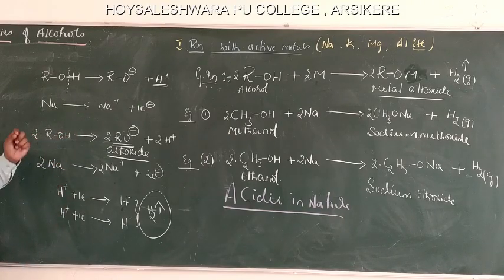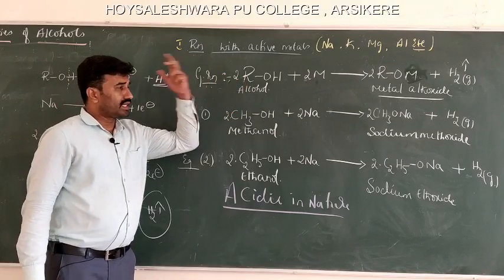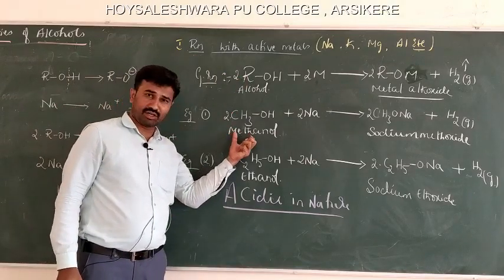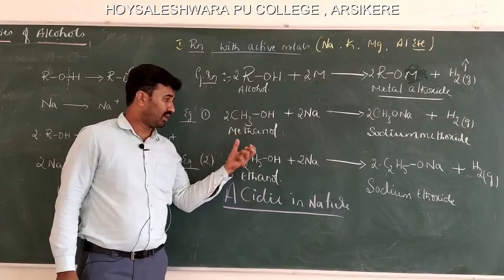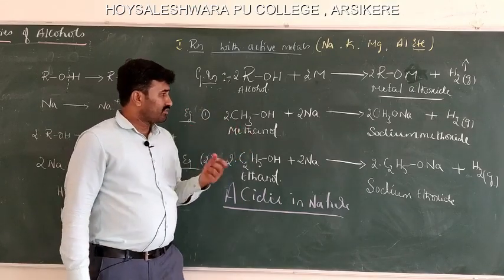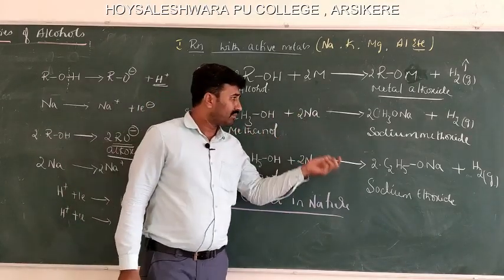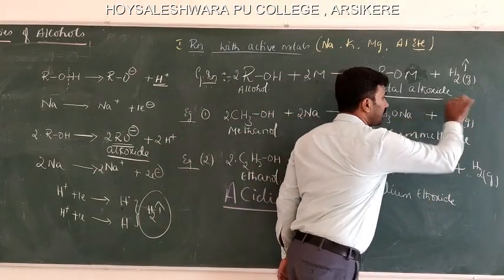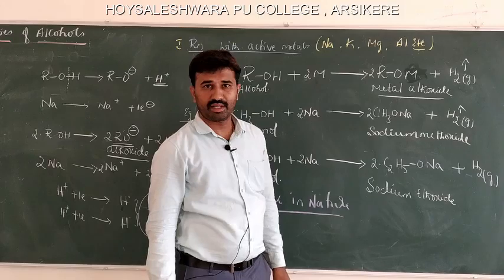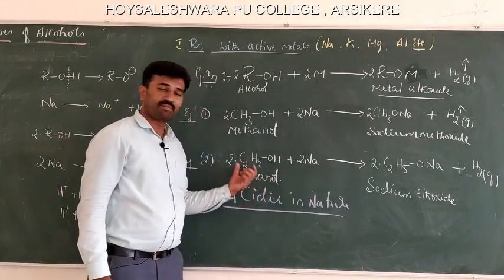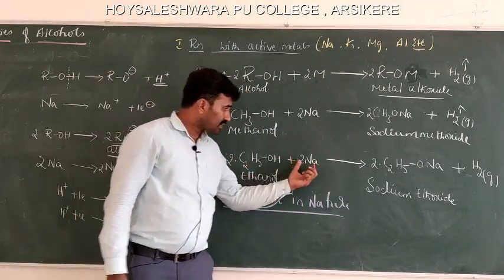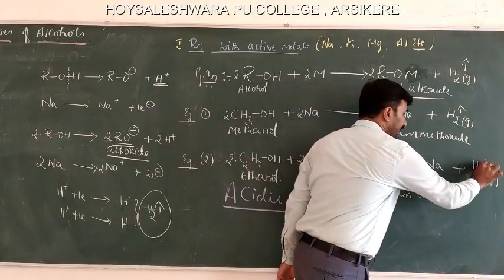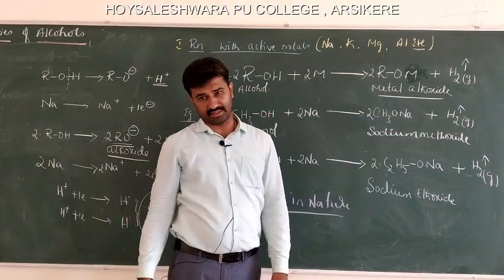Understood? See, here this is the general reaction. Consider an example. This is methanol. Two molecules of methanol react with sodium metal to form sodium methoxide, liberating hydrogen gas. In the same way, ethanol reacts with sodium metal to form sodium ethoxide, liberating hydrogen gas.